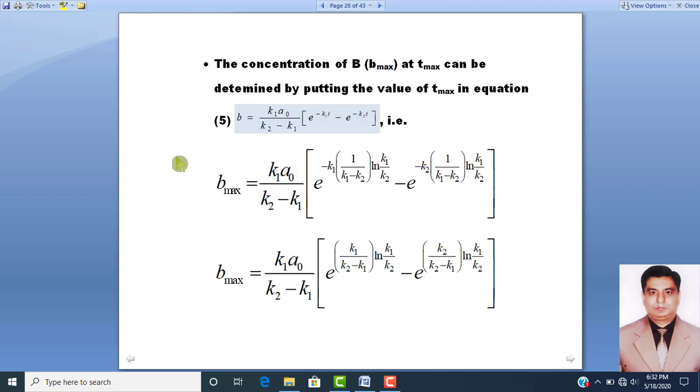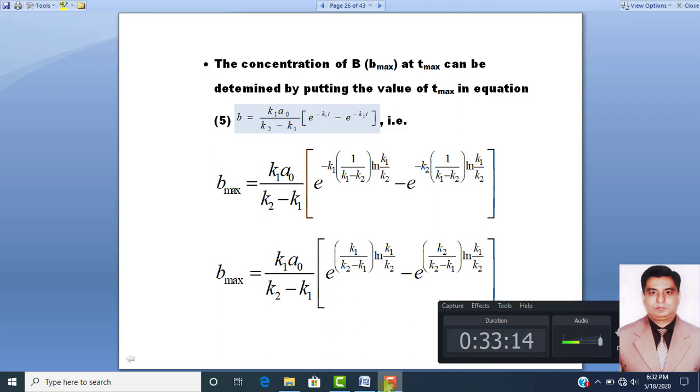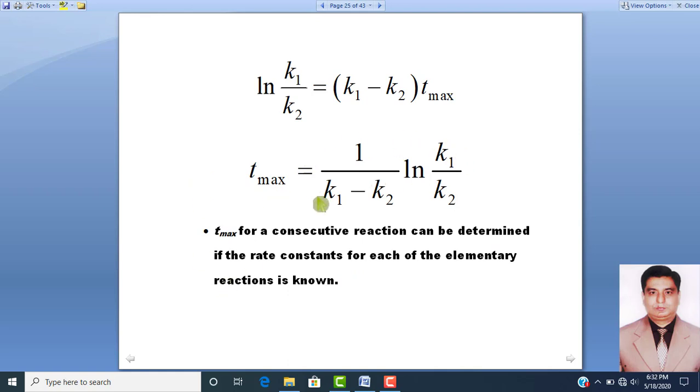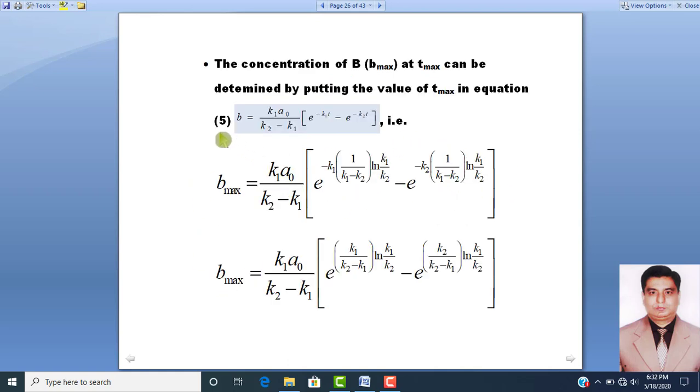Dear students, now we will find out the value of Bmax at Tmax. The concentration of reaction product B, that we will say B max at time T max, will be determined by putting the value of T max in this equation. Dear students, we have found the value of this T max. Now we will put this value of T max in this equation.